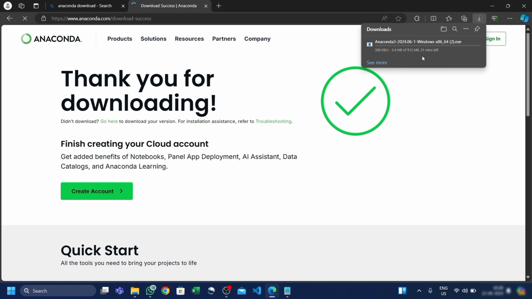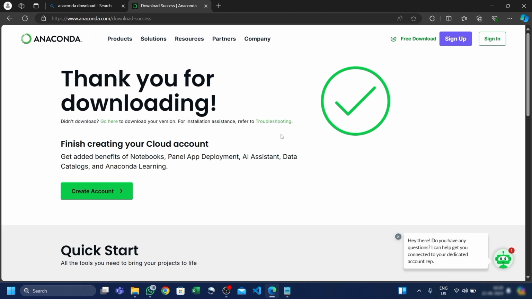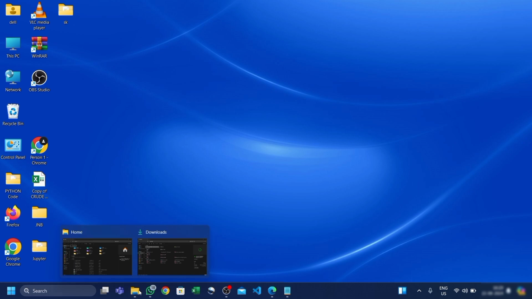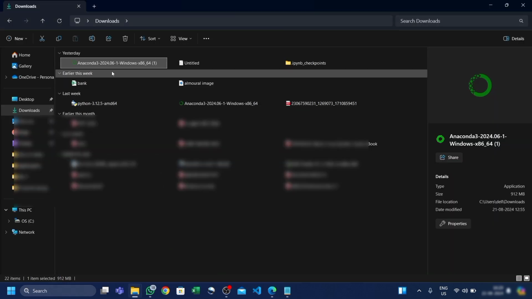So wait for the downloading. It's about 912 MB. Once downloading completes, close it and go to your files. In files, you will find Anaconda here. Simply double click here.